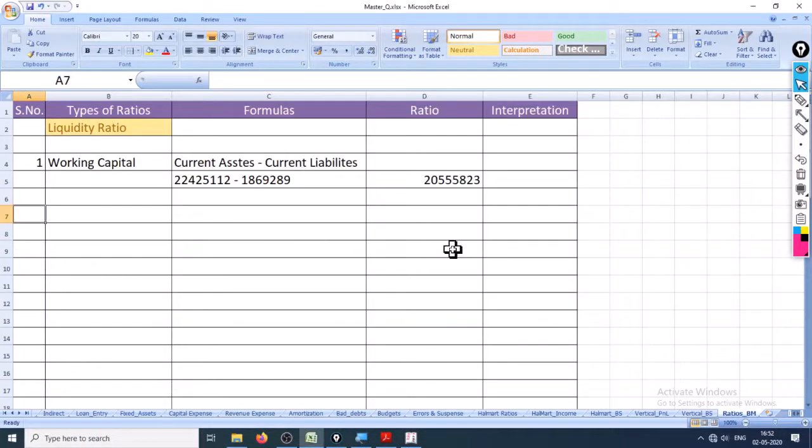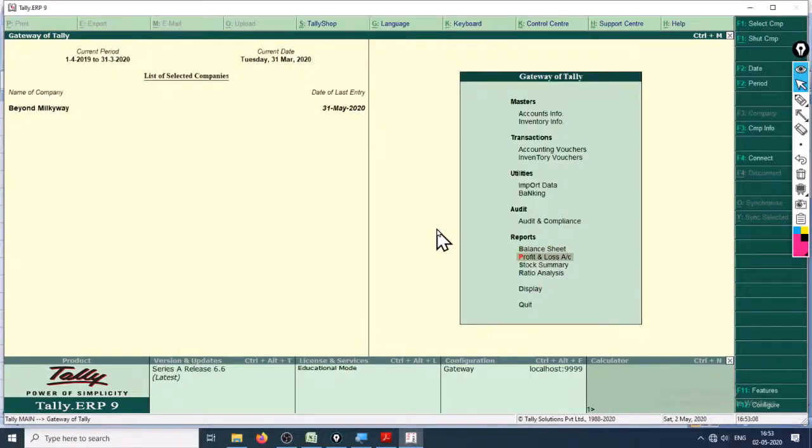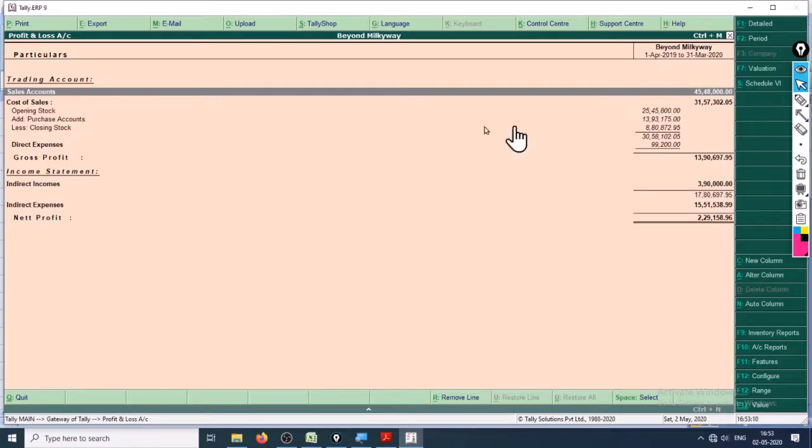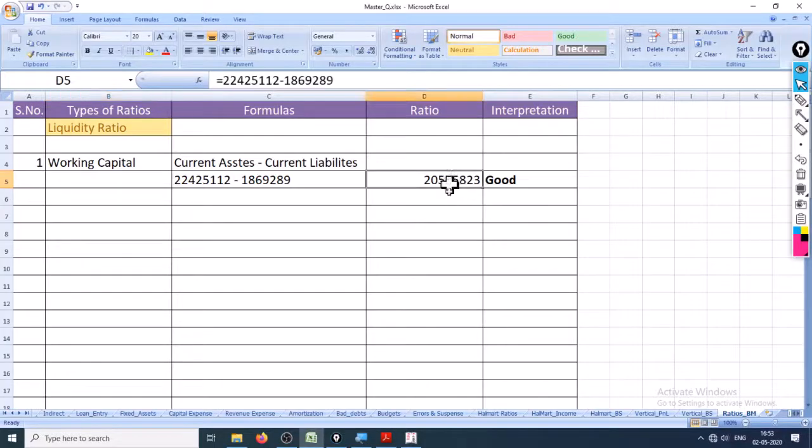And then we'll move on to the second ratio. So is this working capital good or bad? It looks good, but it will totally depend on the company, because how much is the turnover of that company, that is, go to profit and loss account, and the general sales of that company is 45 lakhs, and for 45 lakhs we have only, okay, how much?